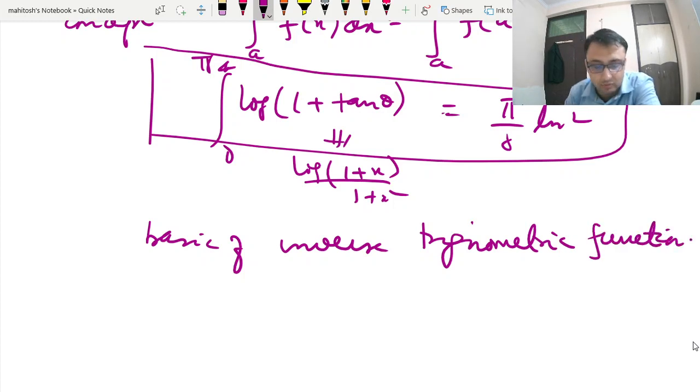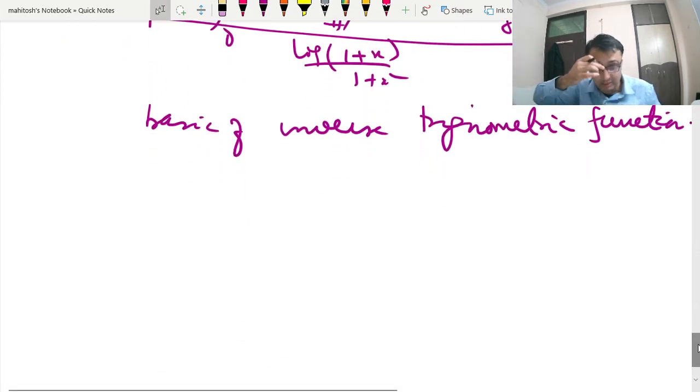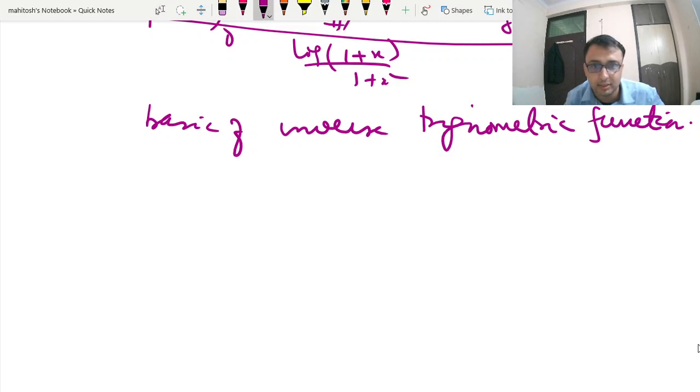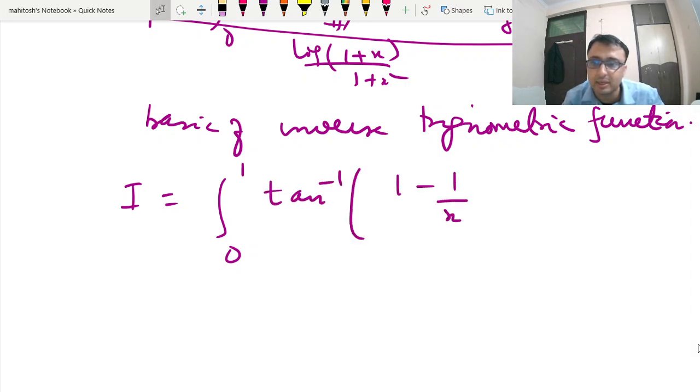So we will do this question. I will begin with a very succinct solution, within 2 to 3 lines. I begin this integral as 0 to 1 tan inverse of 1 minus 1 by x dx.